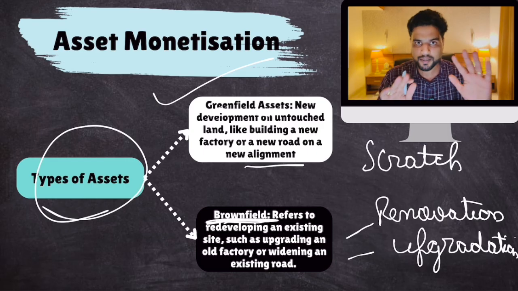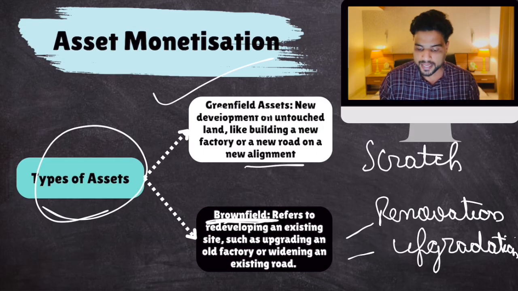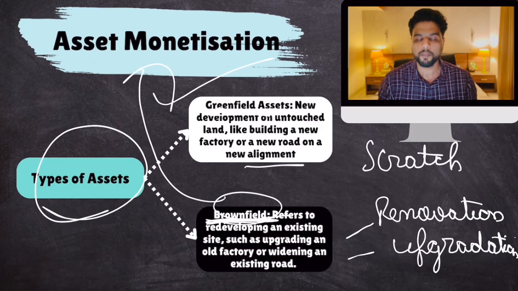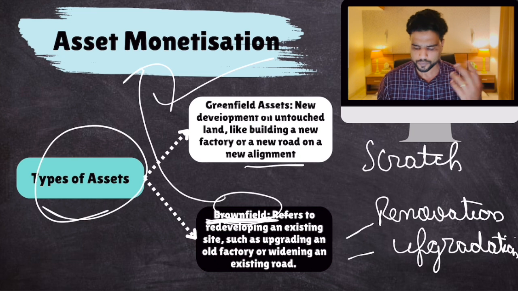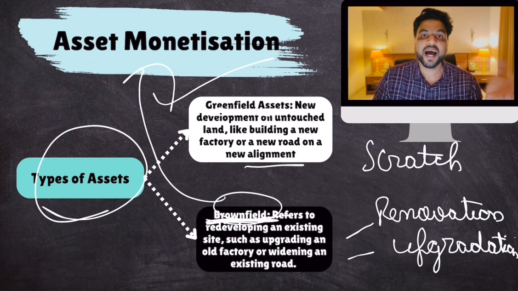So you understand the basic difference between greenfield and brownfield. Remember this. And asset monetization basically focuses on brownfield, not greenfield. Now, how can you monetize assets? How do you monetize them?